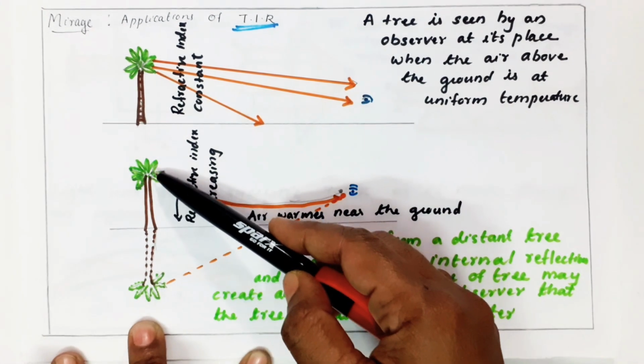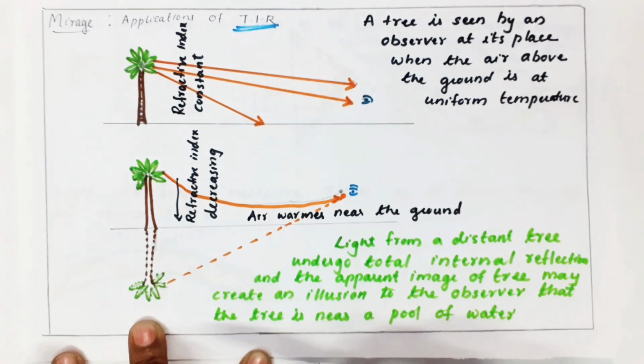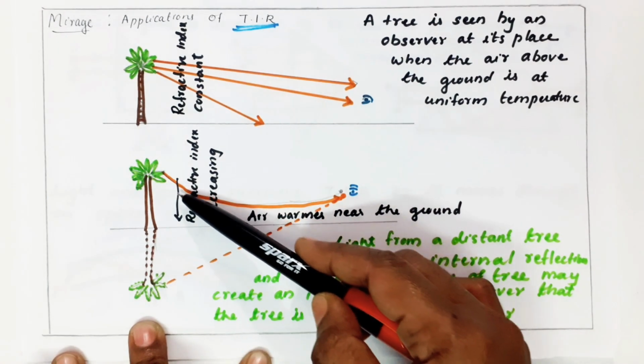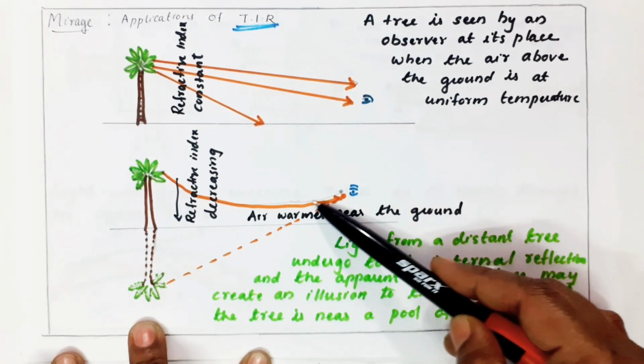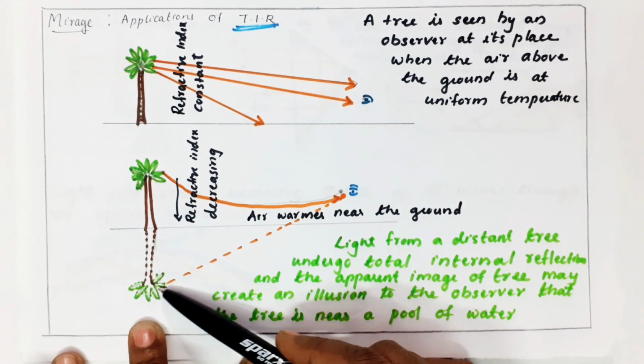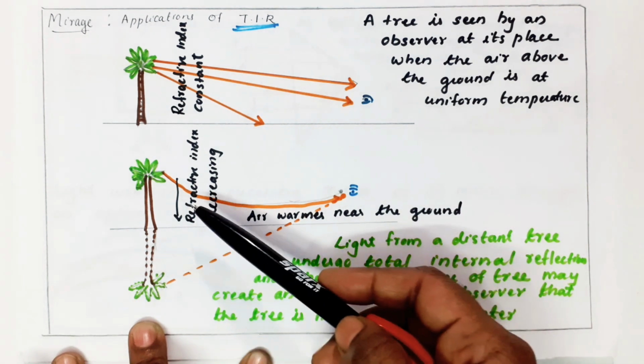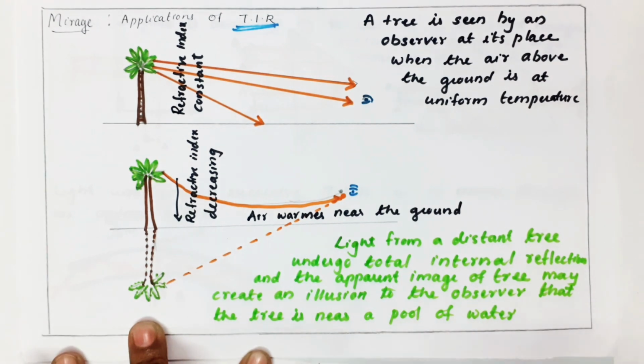As refractive index is decreasing, it means the light is traveling from a denser to a rarer medium. So it is coming like this. The ray is bending and coming here. So if you extend this ray backward, we feel the image is here. Actually, we are seeing the image of that. Why is it happening? Because refractive index is decreasing.